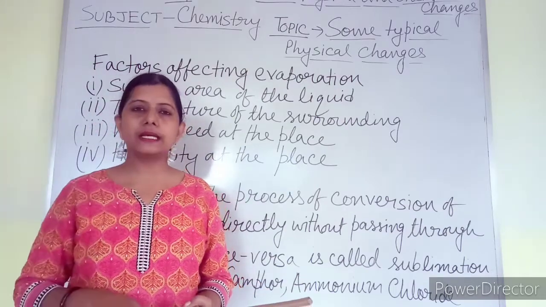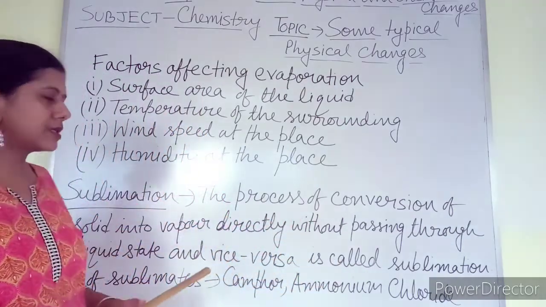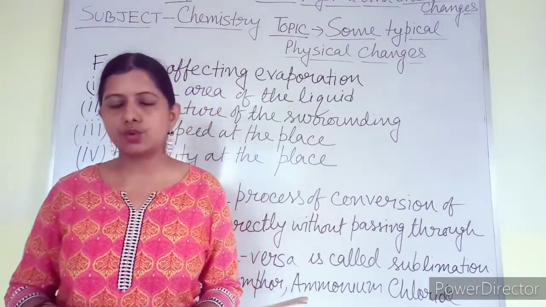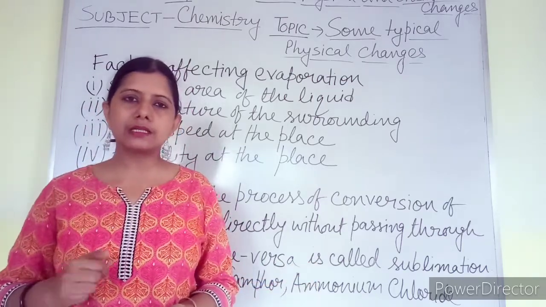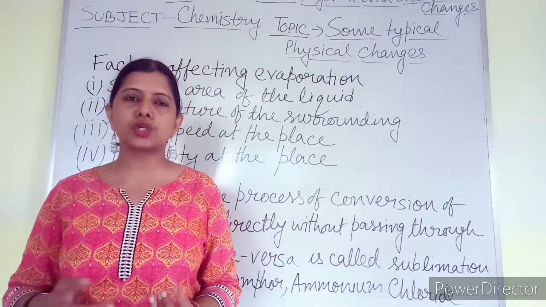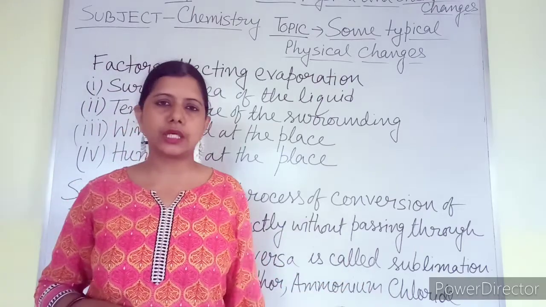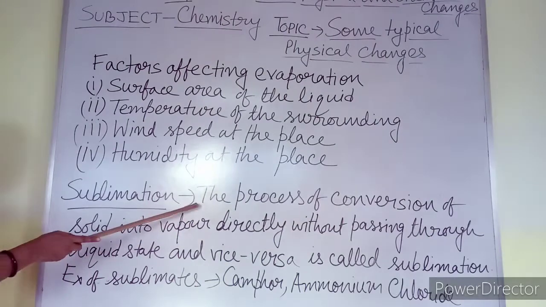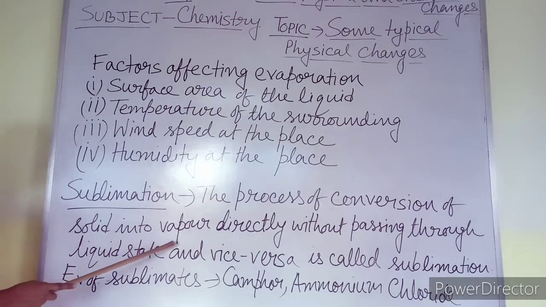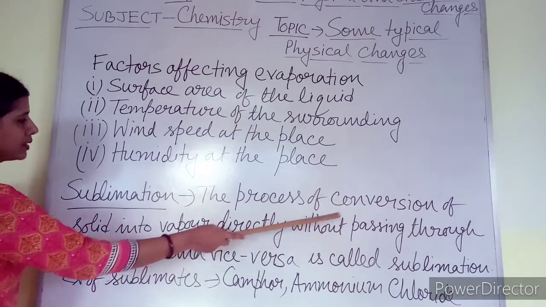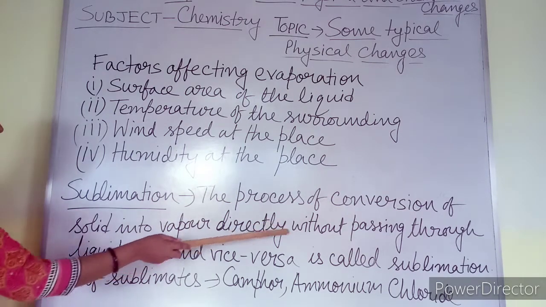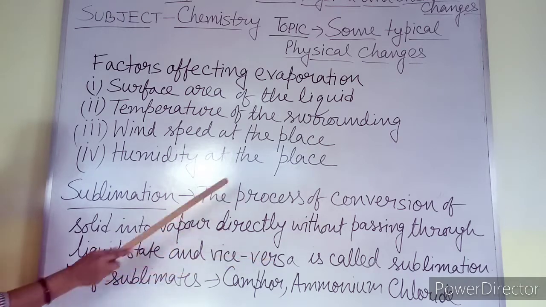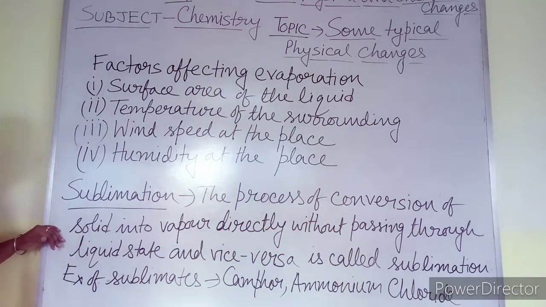Now my next topic is sublimation. This is also a special type of physical change. Today I have discussed evaporation, boiling, and before that crystallization, and this is my last topic, sublimation. This is a special type of physical change. What is sublimation? The process of conversion of solid into vapor directly without passing through the liquid state. Again I am saying, the process of conversion of solid into vapor directly without passing through the liquid state, and vice versa, is called sublimation.